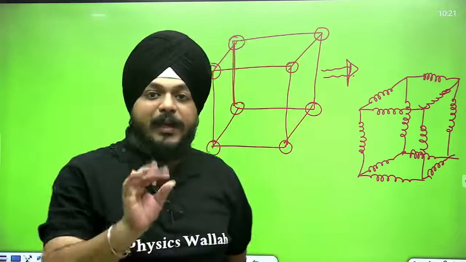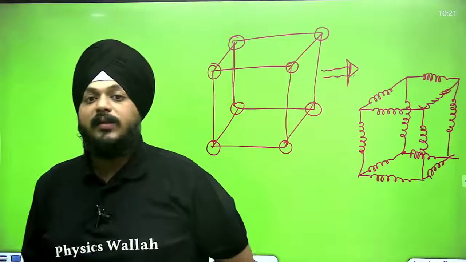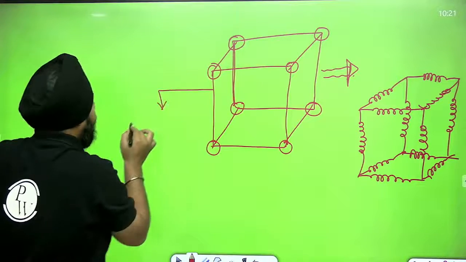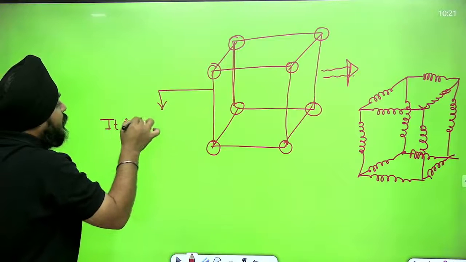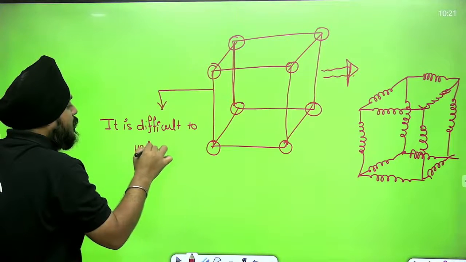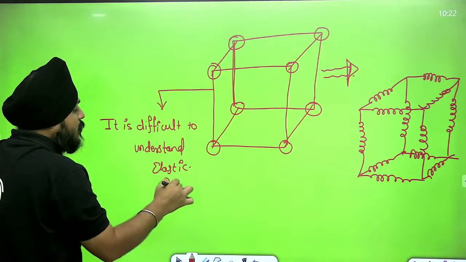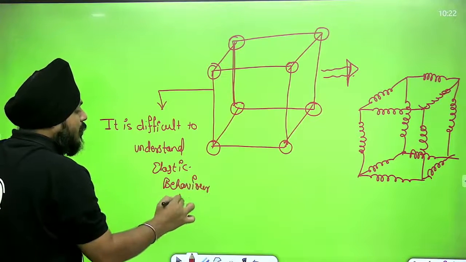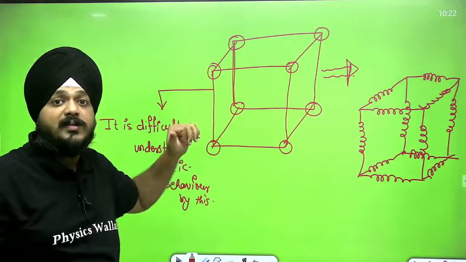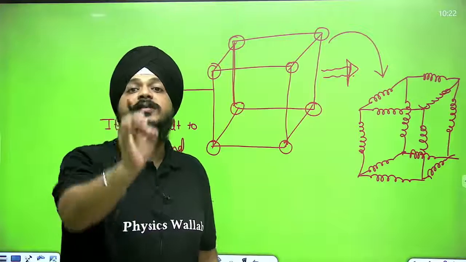So in this case, simply I want to tell you all that it is difficult to understand the elastic behavior by this example. For that reason, the analogy of the spring is taken, to understand its concept quite easily.